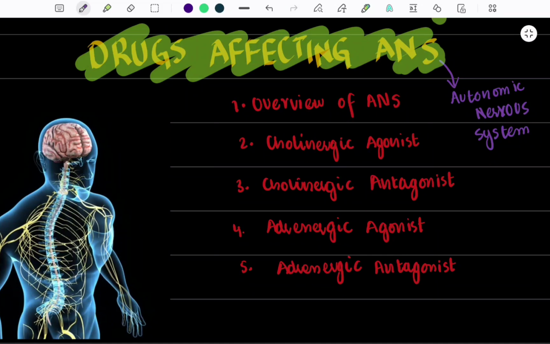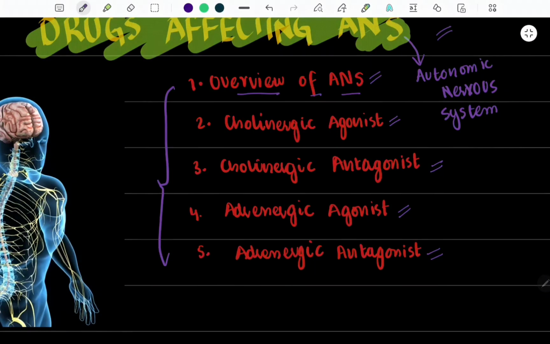Now basically this topic is very diverse and vast, so we are going to divide it into 5 sections and discuss it in those 5 sections. The first is overview of ANS. It is important to take an overview of ANS to know the drugs better. And then we are going to discuss cholinergic agonist, and in the next section cholinergic antagonist, and then adrenergic agonist and adrenergic antagonist.